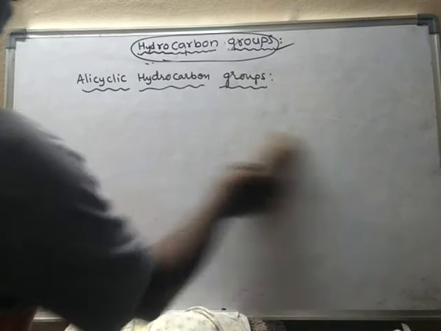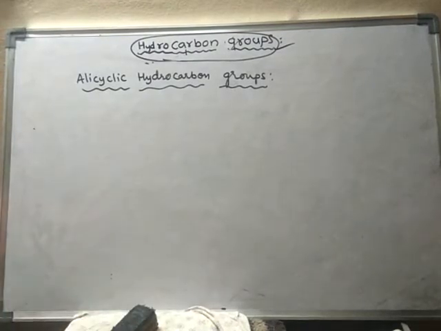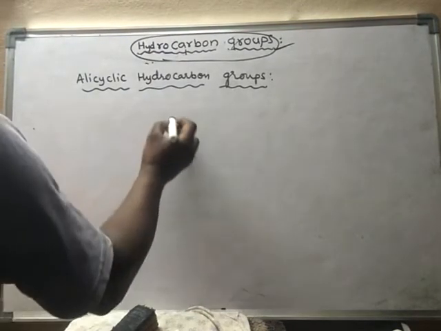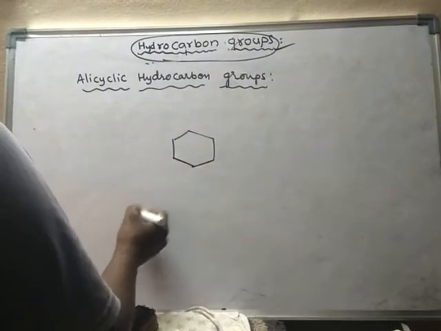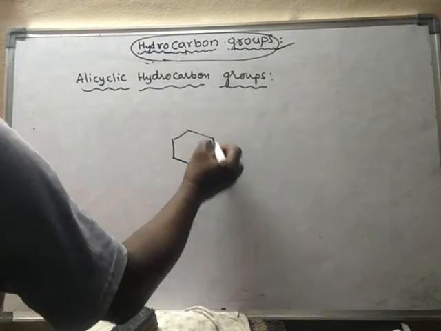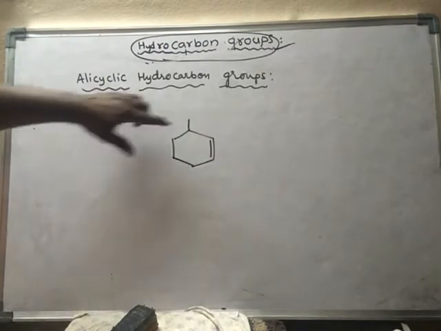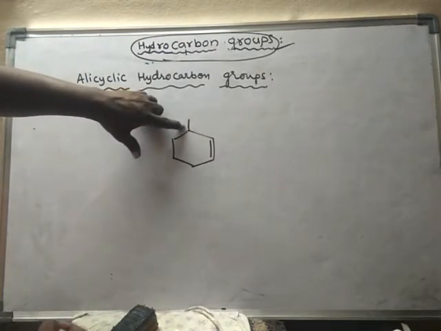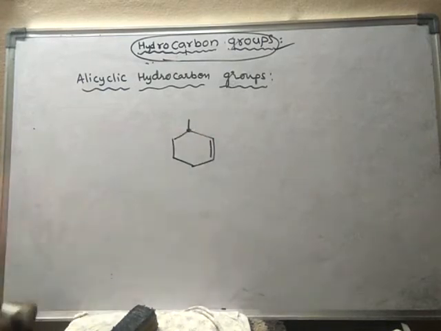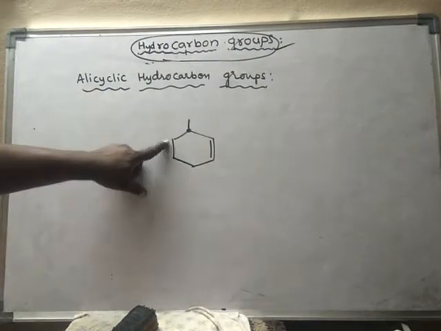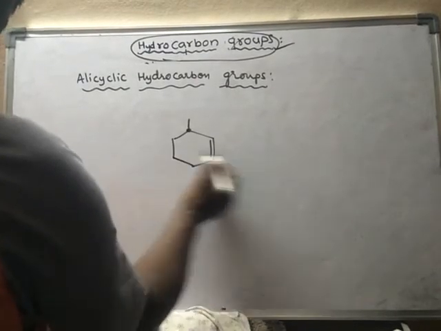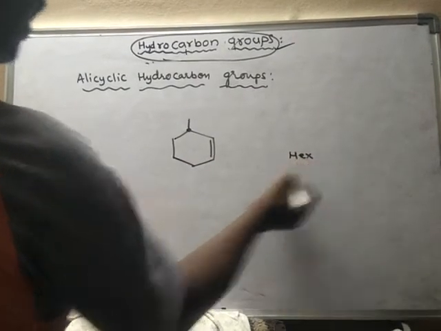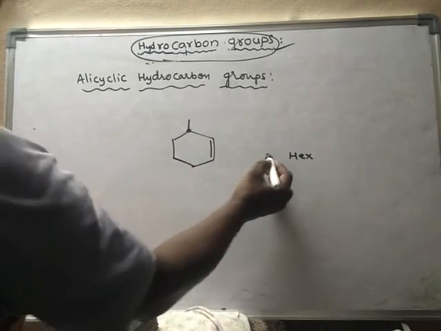Another compound, another hydrocarbon group. Now this carbon has become a monovalent carbon. That means this carbon has lost hydrogen. So how many carbons are there? 6 carbons are there, hence hex. It is in cyclic form, hence cyclohex.